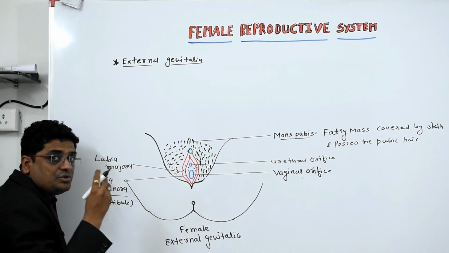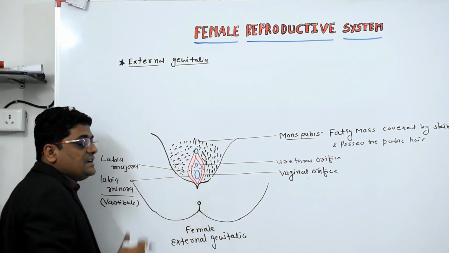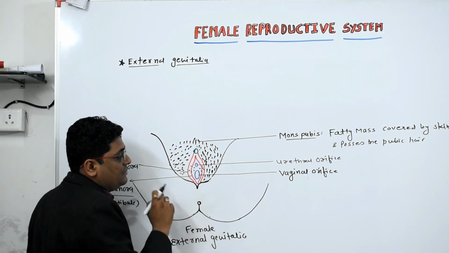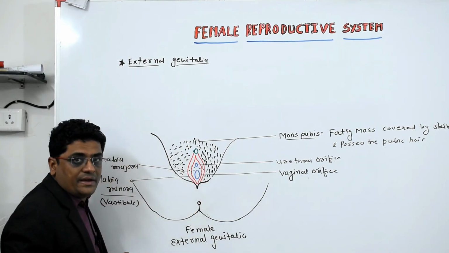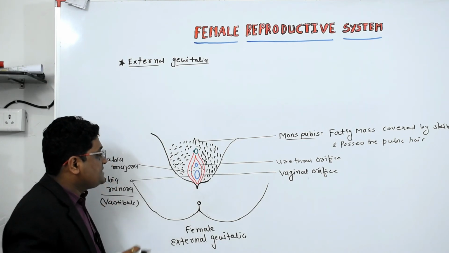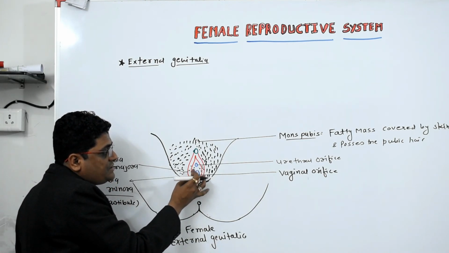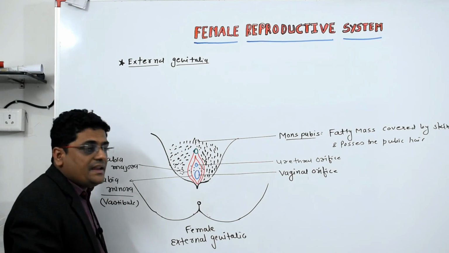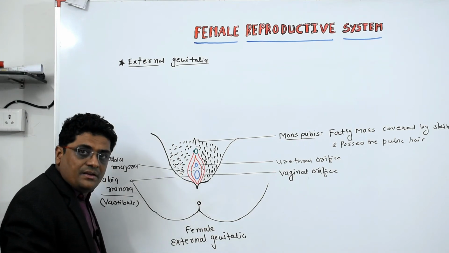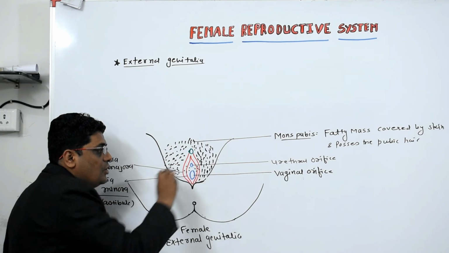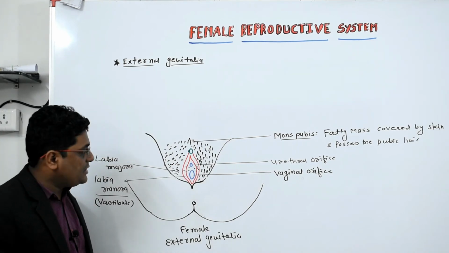These are the two skin folds which cover the vaginal orifice and the urethral orifice, and which protect the opening of the vagina and the urethral opening.